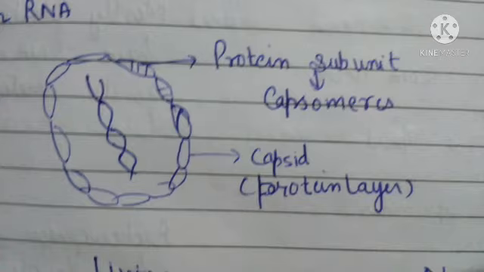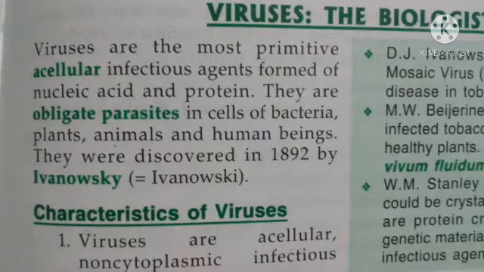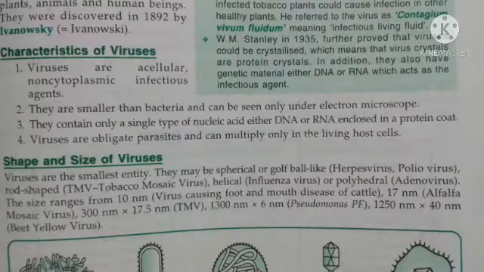So capsomeres form a capsid, and inside this protein layer there is genetic material or nucleic acid. This means a virus is made up of genetic material, which can be either DNA or RNA, surrounded by a protein coat known as the capsid.